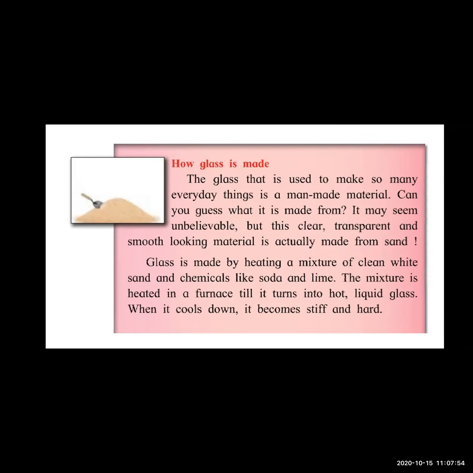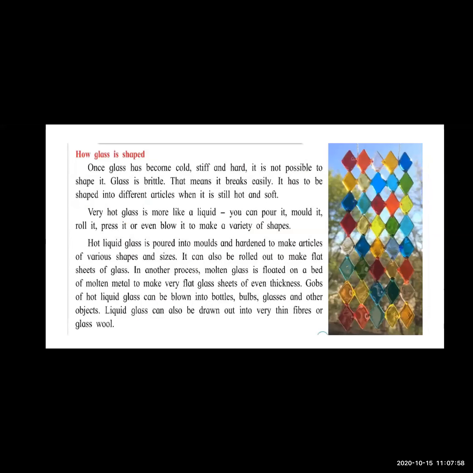Now if it becomes hard and stiff, it is impossible to give it some shape. So what exactly do the people who make the glass do? When the temperature is very high and the glass is in a liquid form, only at that time do they mold it.